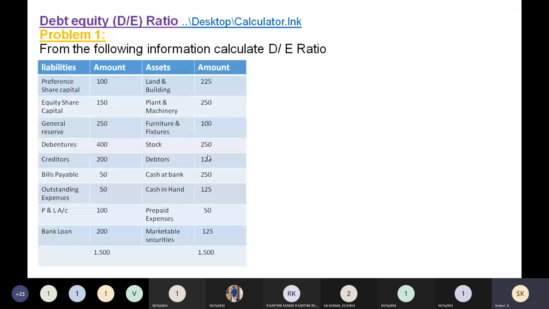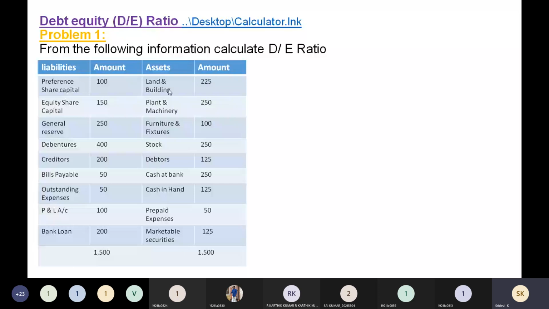So always keep in mind that whenever DE ratio is asked, you have to look at the liabilities. You can see here 4 columns are there. First one is liabilities, right? So the amount that was given here is related with these liabilities. And the third column indicates assets.